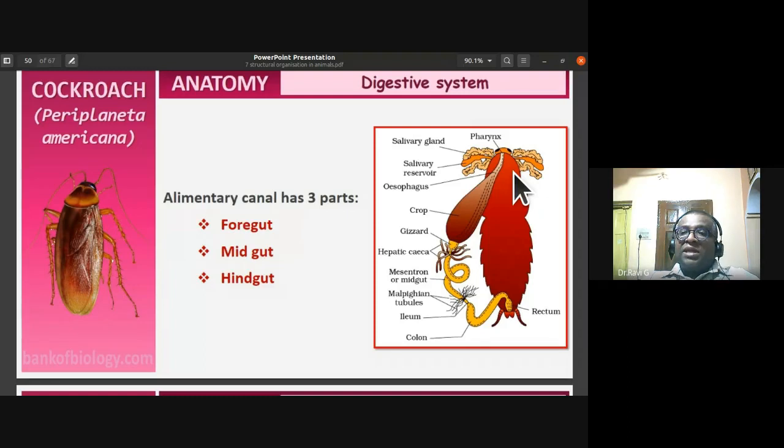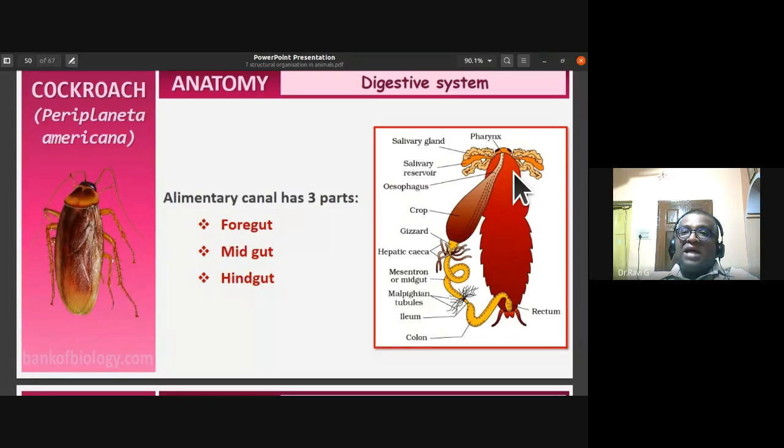So in a human being, the digestive system consists of the mouth, which has a tongue, and this tongue opens up into a tube-like cavity called the esophagus. In human beings, I'm talking about. Esophagus leads to the stomach. Stomach leads to the small intestine. Small intestine is divided into three zones: duodenum, jejunum, and ileum. And this ileum opens up into the large intestine.